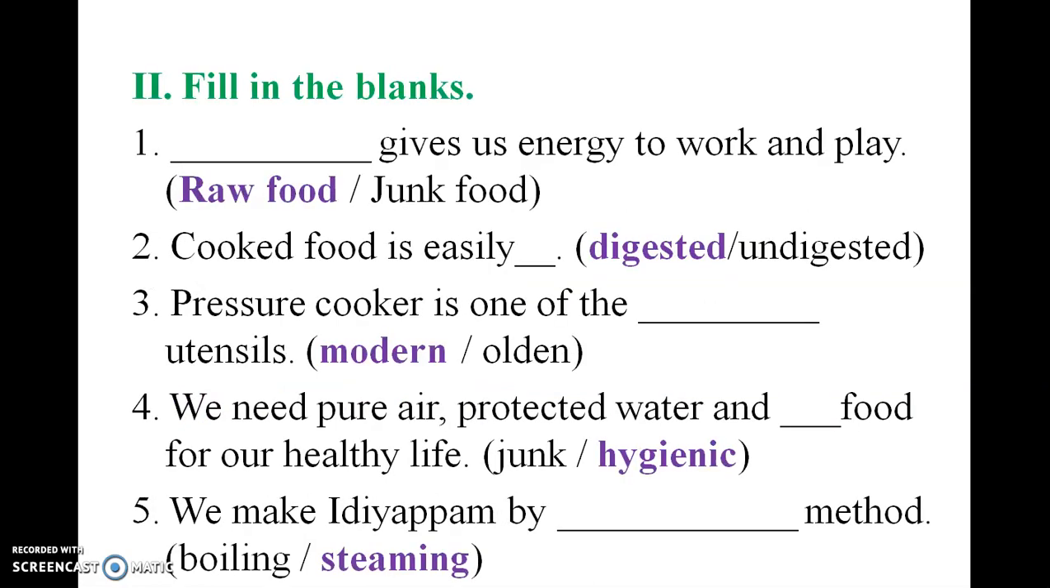Okay, now let us see the fill in the blanks. First one, food gives us energy to work and play. Second one, cooked food is easily digested. Third one, pressure cooker is one of the modern utensils. Fourth one, we need pure air, protected water and hygienic food for our healthy life. Fifth one, we make idiyappam by the steaming method.